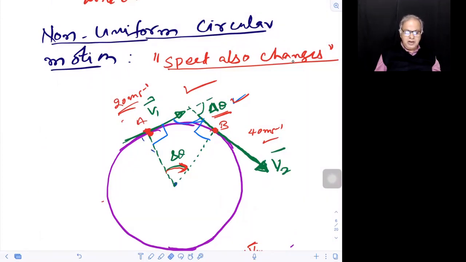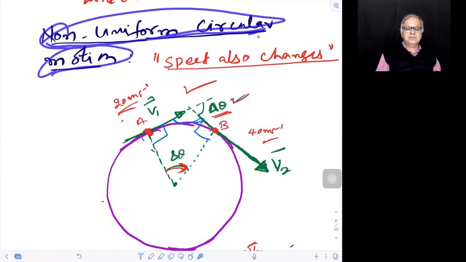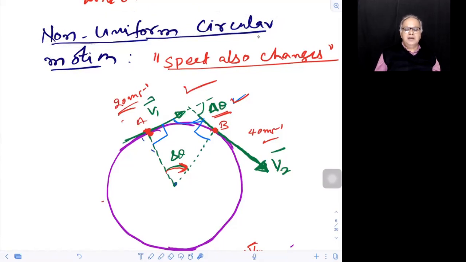As I keep talking and keep explaining, you keep writing and keep listening and keep talking to me. Okay. The heading today is non-uniform circular motion. And I put something in quotes.